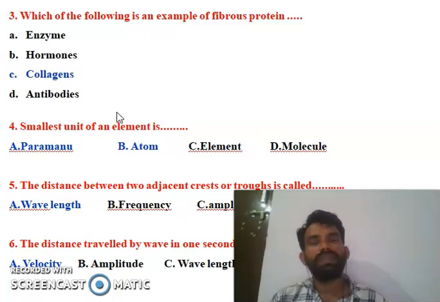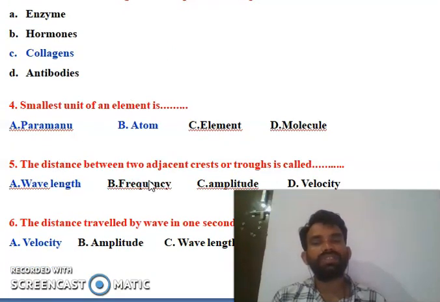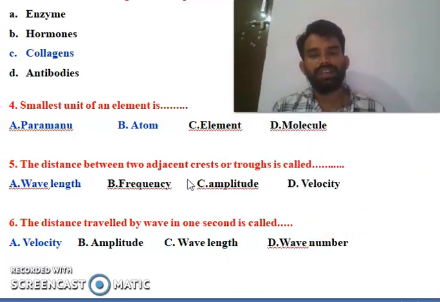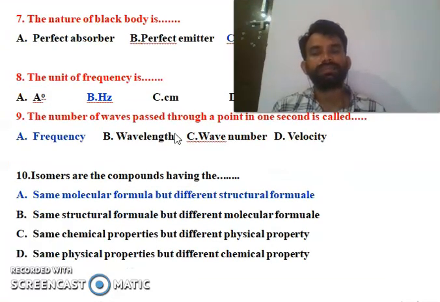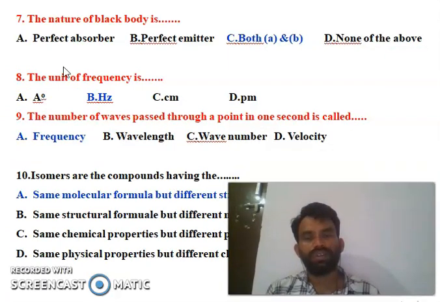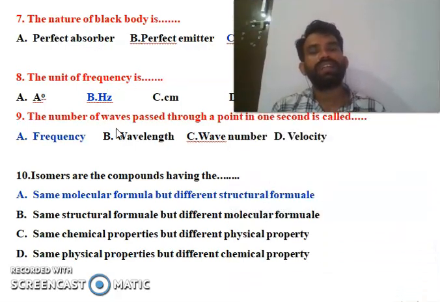The third bit: which of the following is an example of a fibrous protein? Collagen is the right answer. The smallest unit of an element is the atom, paramanu. The distance between two adjacent crests is called wavelength. The distance traveled by the wave in 1 second is called velocity. This is the right answer. What is the black body nature? The seventh bit: both perfect absorber and perfect emitter. The unit of frequency is hertz. Then the number of waves passing through a point in 1 second is called